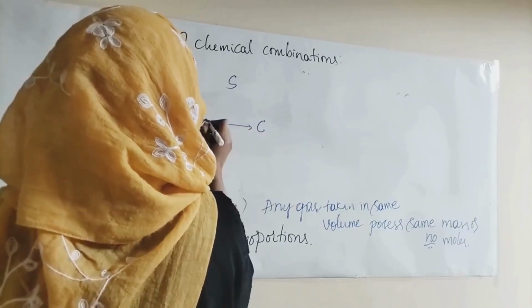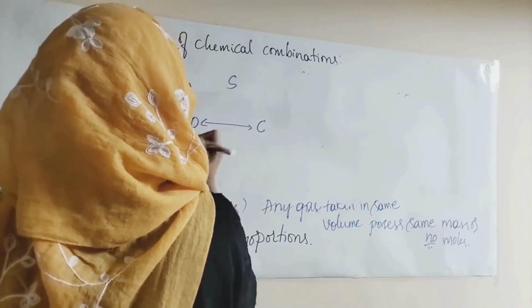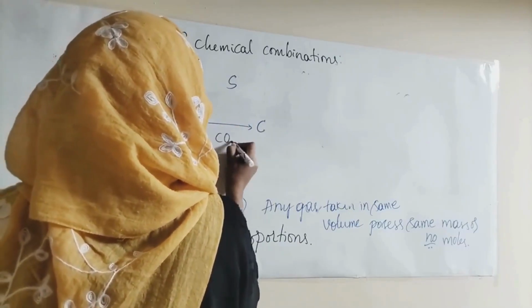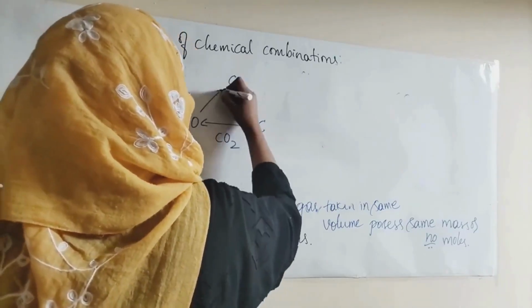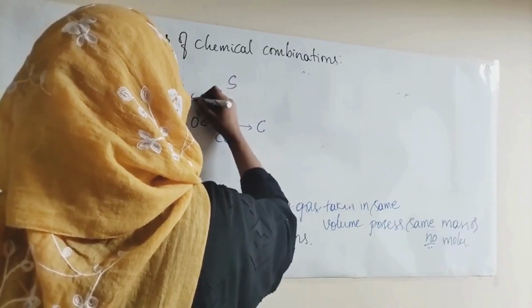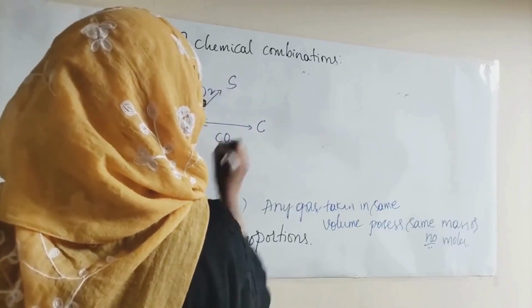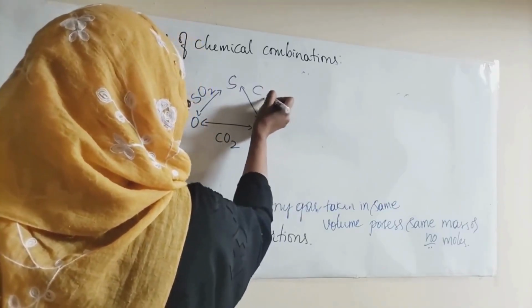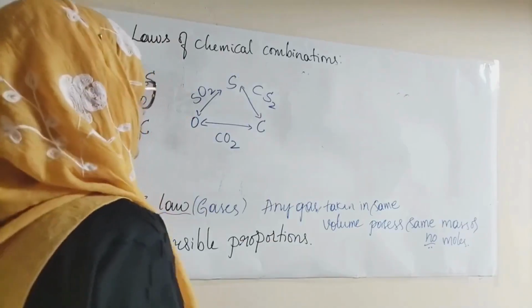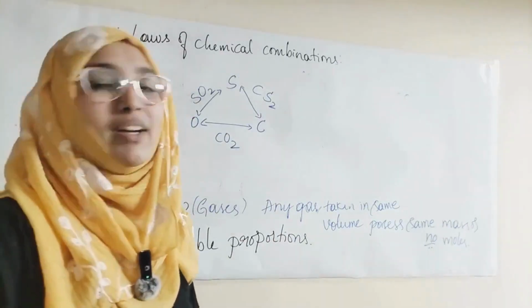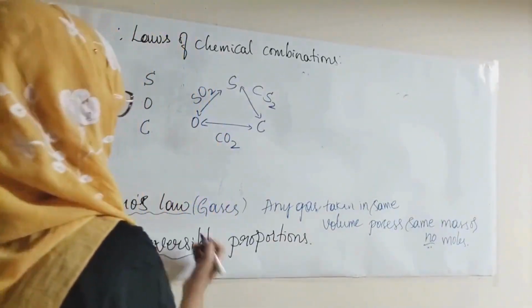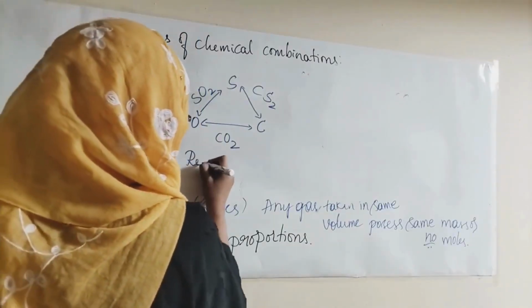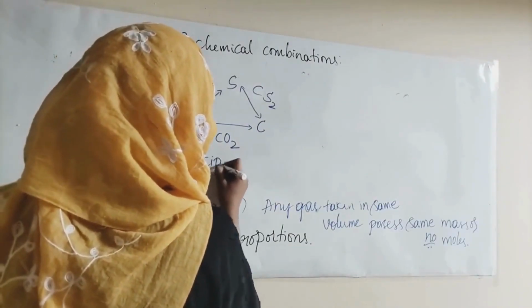If I combine carbon and oxygen, it will give us carbon dioxide. Similarly, sulfur and oxygen can form sulfur dioxide, and similarly carbon and sulfur can form carbon sulfide. So this is called the law of reversible proportions, or we also call it reciprocal proportions.